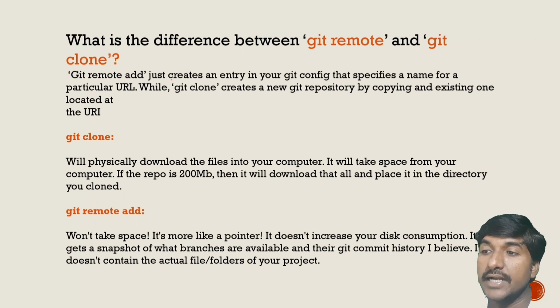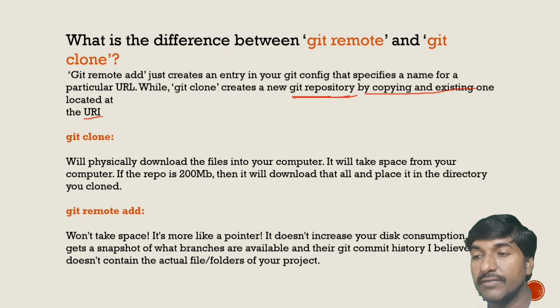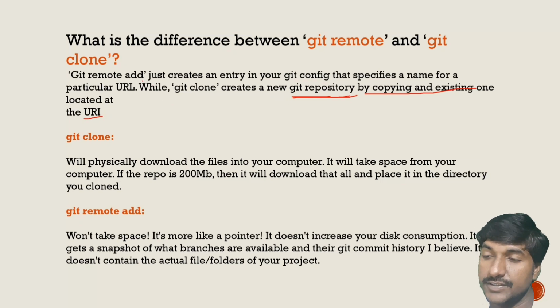Git remote add just creates an entry in your git configuration file that specifies the name for a particular URL, while git clone creates the new git repository. Git clone creates the new git repository by copying an existing one located at a URI. So I will clarify your doubt.